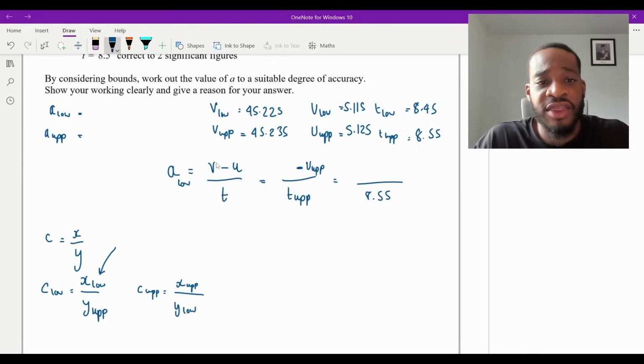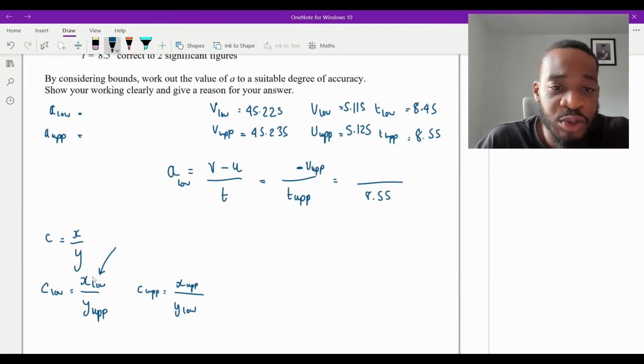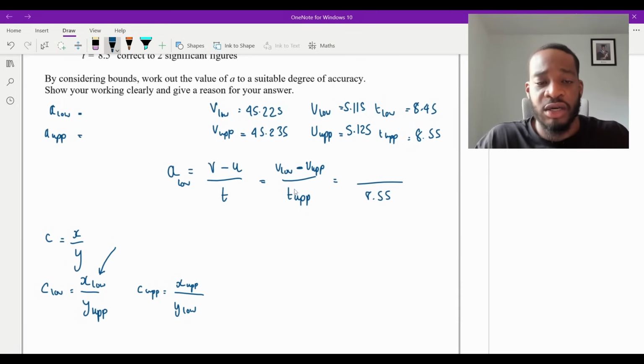And then V is being added. If I wanted the numerator to be as small as possible, which I do, the thing I'm adding I'd want to be as small as possible. So it's going to be V lower here. So this is going to be your answer in terms of the combination of boundaries you're going to choose.